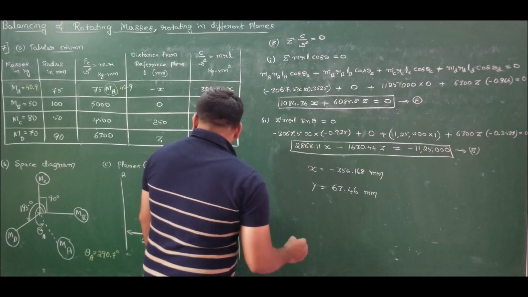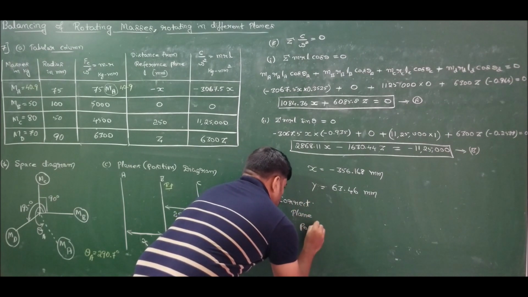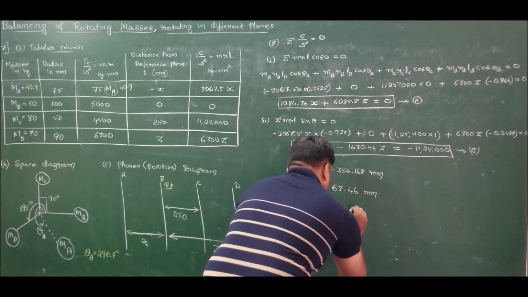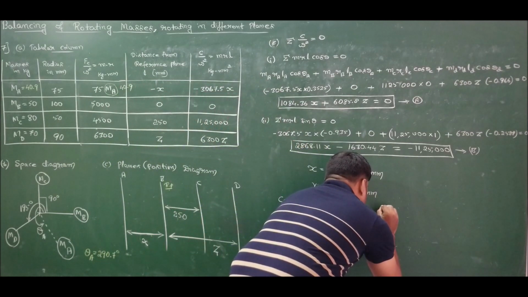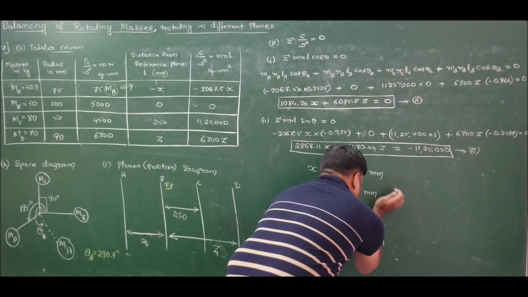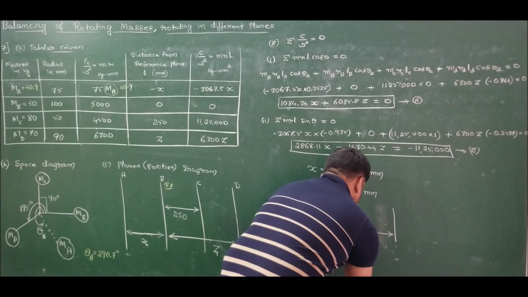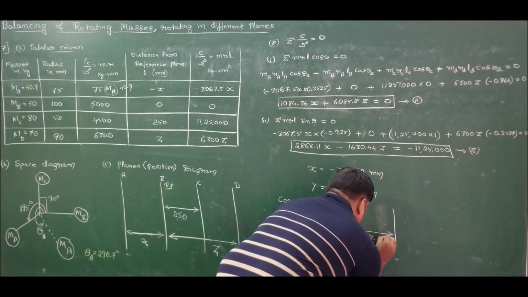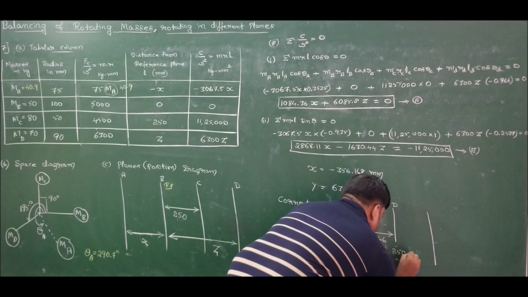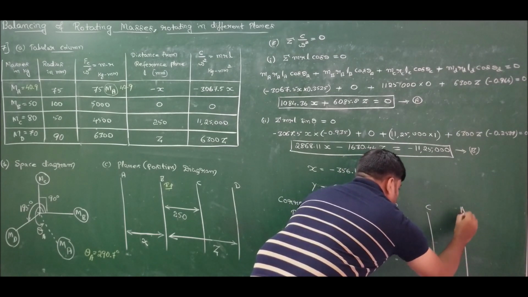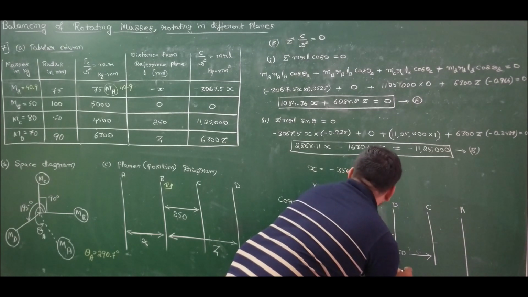So the correct plane position is, first B, then D at 63.46, then C, whose distance is known, which is 250, and finally A, whose distance we just calculated is 356.17.